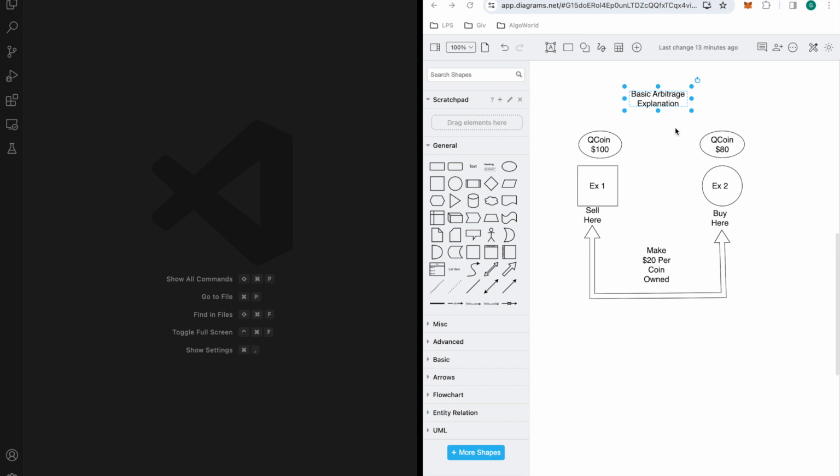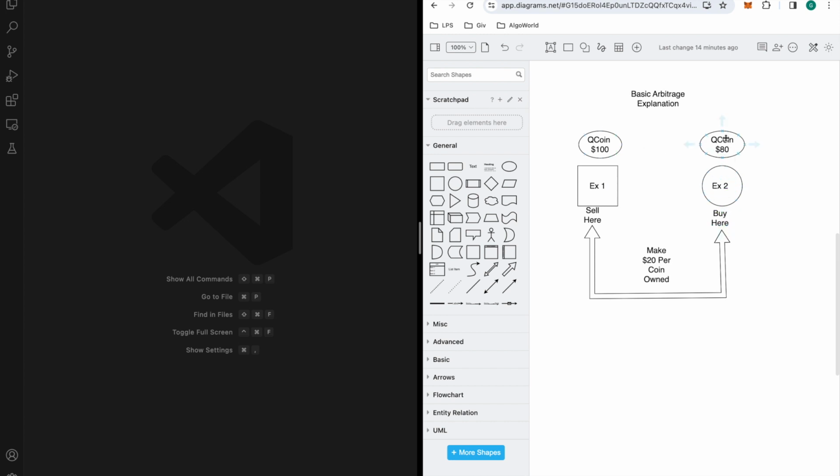All right. So now my explanation of what arbitrage is. Say we're looking for one cryptocurrency. It's KuCoin. It's not a real currency, it's just for example purposes. It's priced at $80 on exchange 2 and $100 on exchange 1. So there's $20 to be made here. So how do you do that?